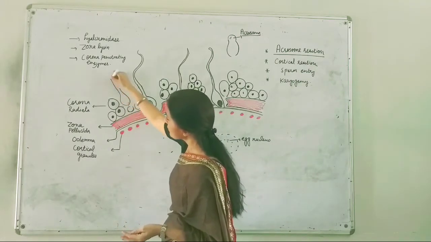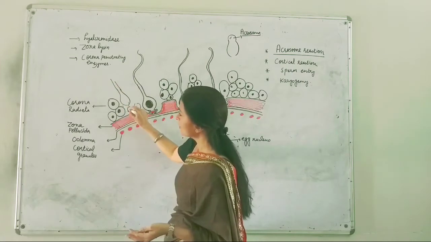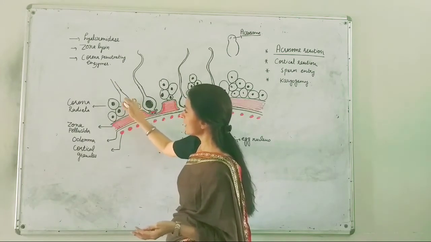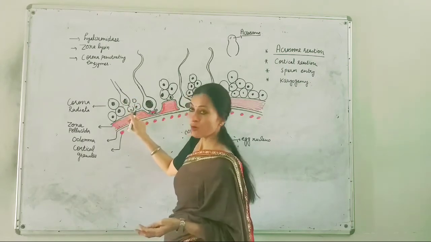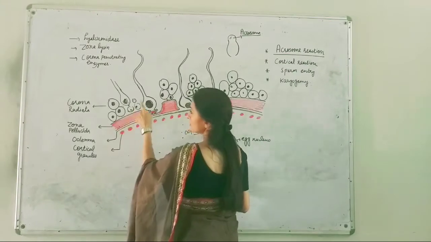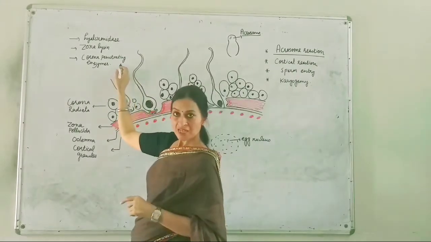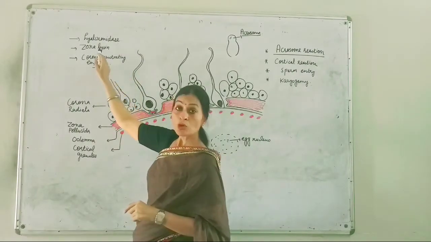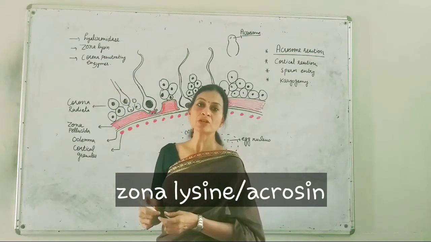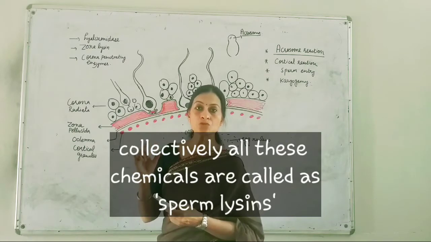So this sperm is dissolving the cells. This is the sperm head, and this sperm is dissolving the cells of the corona radiata. The corona penetrating enzymes are there, and the zona lysins. The zona lysins, the specific enzymes, will dissolve the zona pellucida.